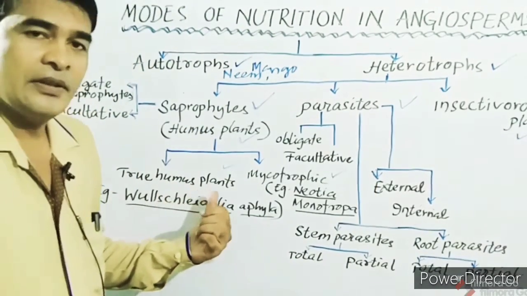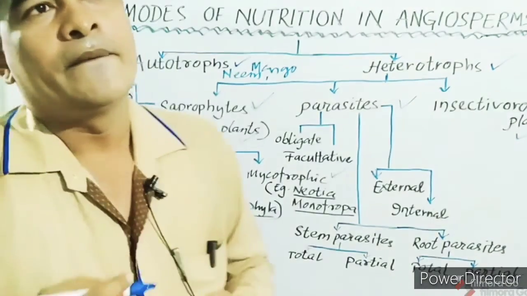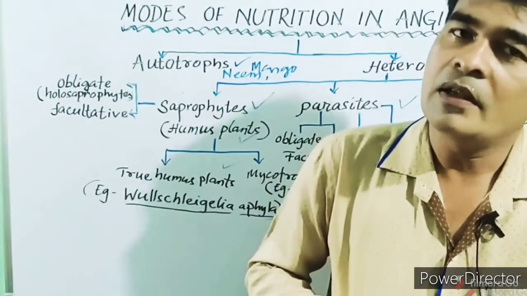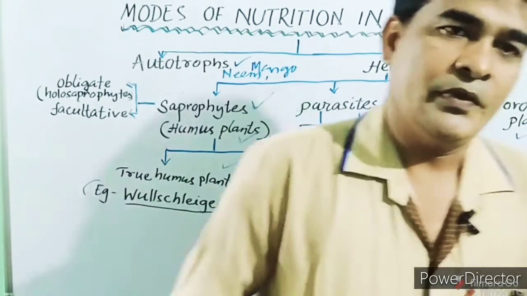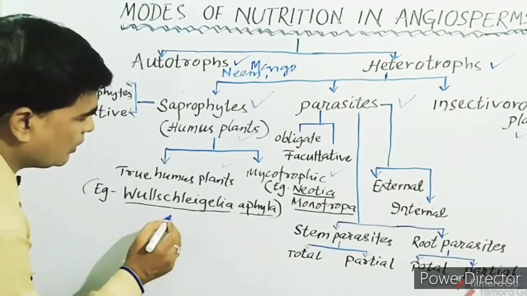True humus plants derive their food directly from the organic substances present in the soil or in any substratum, like Wiesnerella, Epipogium. It is an earth seed.